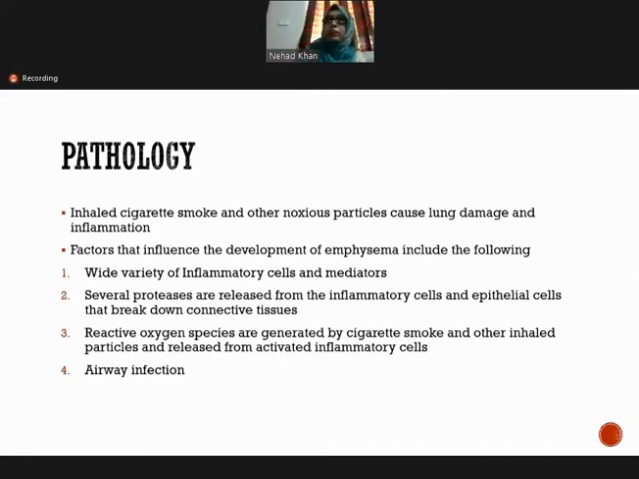Inhaled cigarette smoke and injurious particles cause damage and inflammation. So what happens when there is cigarette smoking or when injurious particles are inhaled?